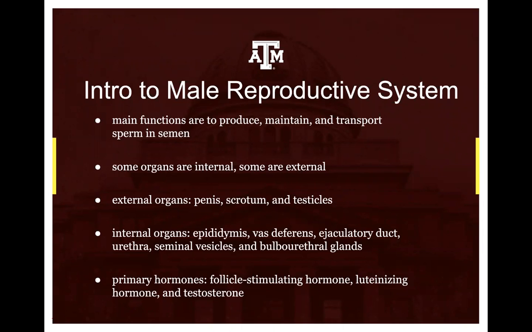The entire male reproductive system is dependent on hormones. The primary hormones involved are the follicle-stimulating hormone, the luteinizing hormone, and testosterone. The follicle-stimulating hormone is necessary for sperm production, spermatogenesis, and the luteinizing hormone stimulates the production of testosterone, which is also needed to make sperm. Testosterone is responsible for the development of male characteristics, including muscle mass and strength, fat distribution, bone mass, facial hair growth, voice change, and sex drive.